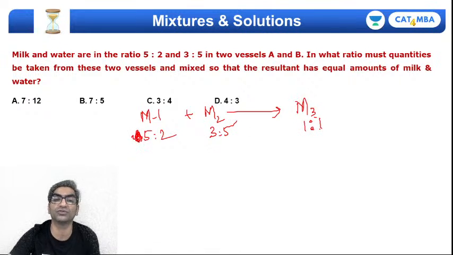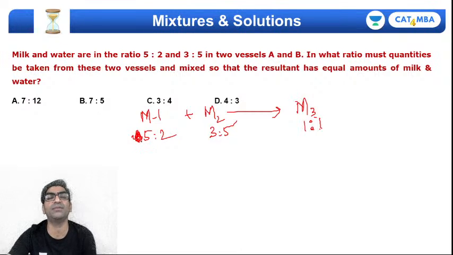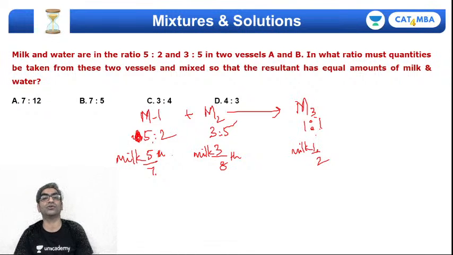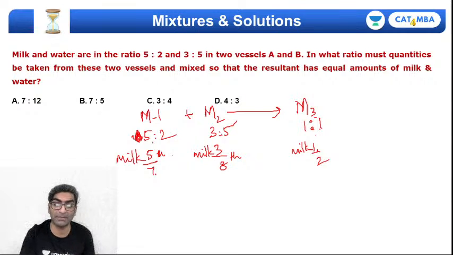Now you could do one of two things. You could either convert this into concentration, or maybe convert it into a fraction which corresponds to concentration. Like for example, I could convert this into a fraction 5/7, right? So this is 5/7 milk, and in the second solution 3/8, remember, parts of a whole, 3/8 is milk, and in the resultant 1/2 or half is going to be milk, right? So basically you will translate the problem into, okay, I take a solution where milk was 5/7 of the solution, and then I add it to another solution where milk was 3/8 of the solution. In what ratio should I mix them so that the resultant is half milk, half water?